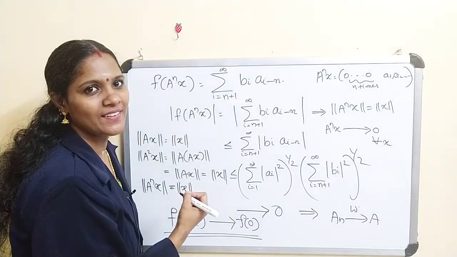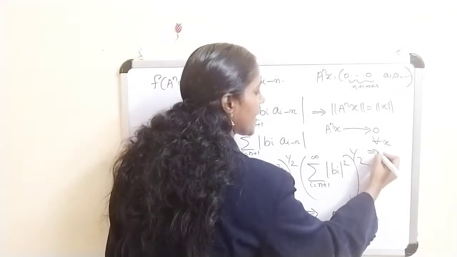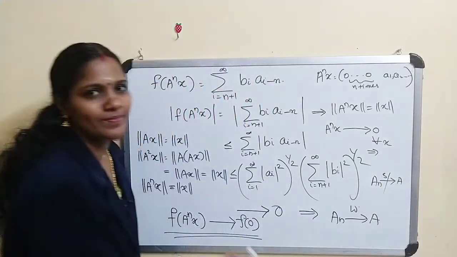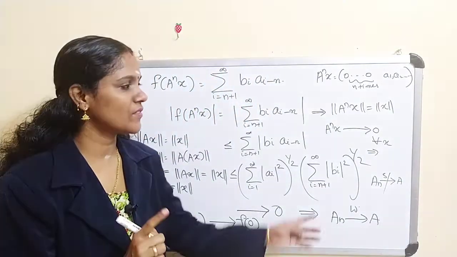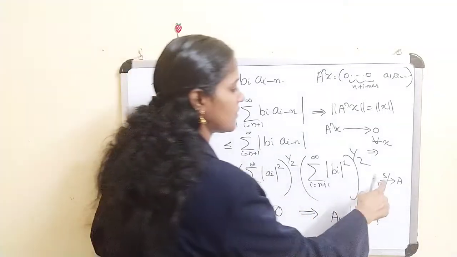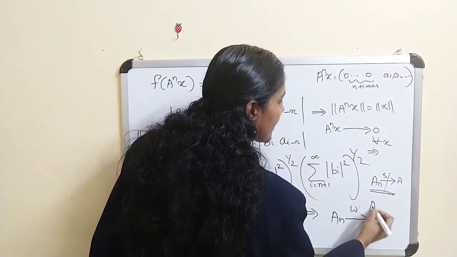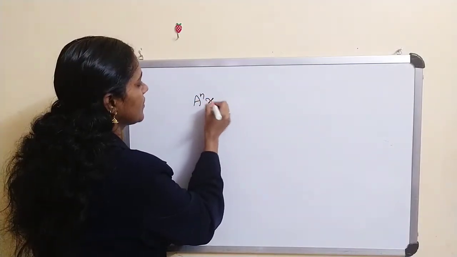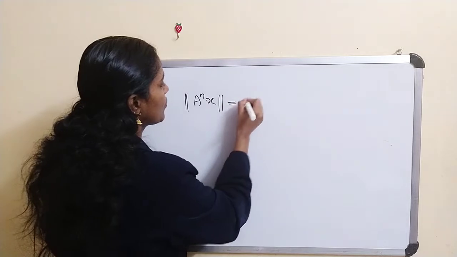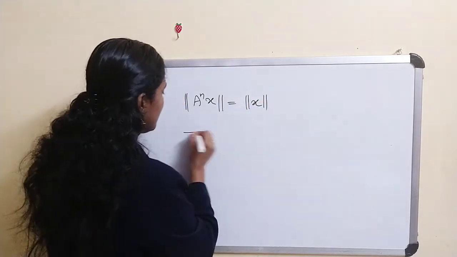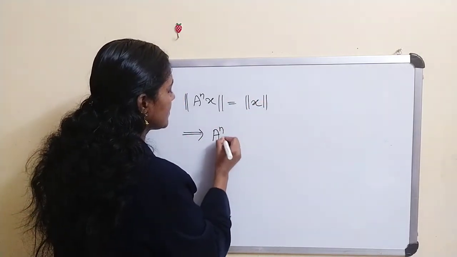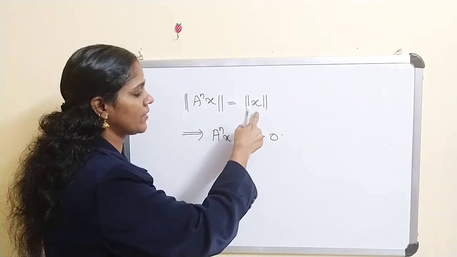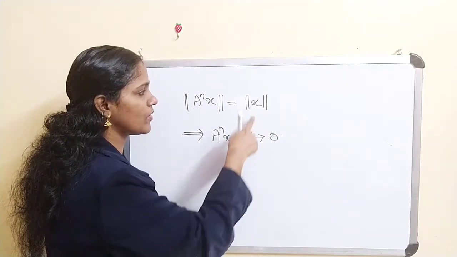This implies A^n does not converge strongly. That means here for A^n x, we get norm of A^n x equal to norm of x. This implies A^n x does not converge to 0, because this is possible only if x is equal to 0.